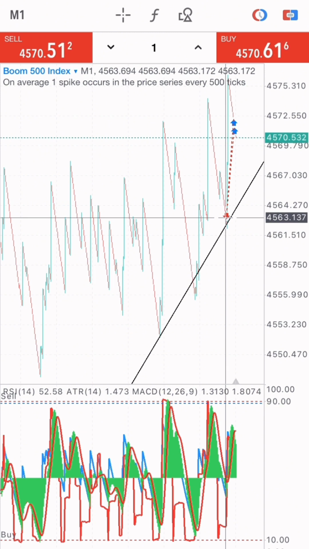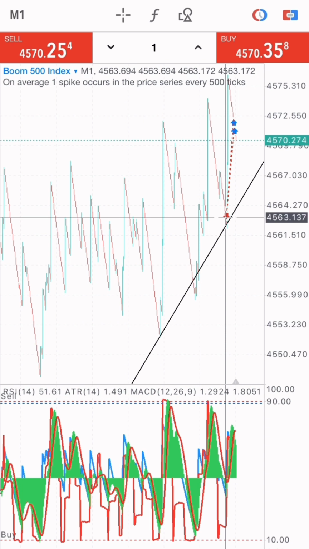Now guys, you see the reason why in most of my videos I say always take few candlesticks from the market, because the Crash and Boom market is highly volatile, right? This is a highly volatile market, and you need to be quick in your actions. You need to be quick in your trade in this market, right? You need to be quick in your trade in this type of trading system.